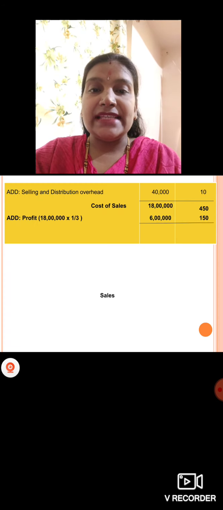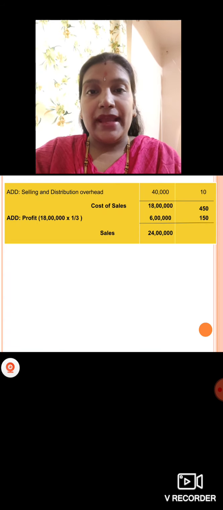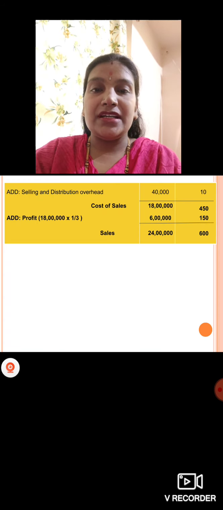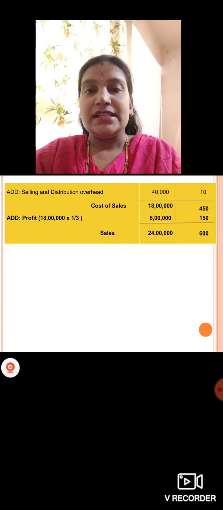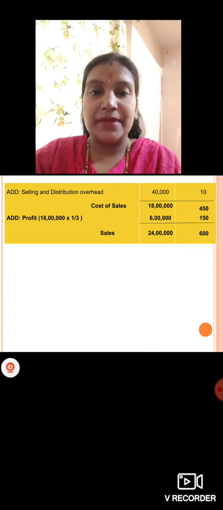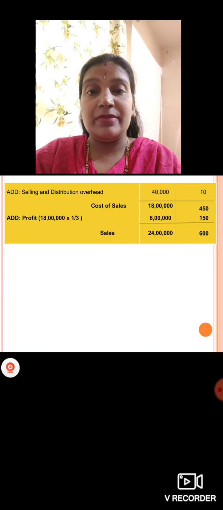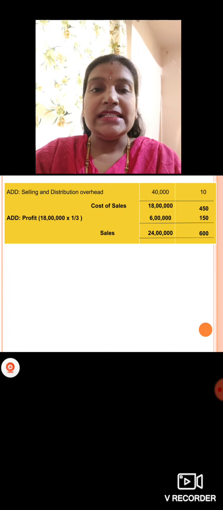So how much will we get as sales now? Selling price, 24 lakh. And per unit it is 600, which you can sell it for, to get a profit of 25% on selling price. So total sales value we have 24 lakh, and per unit, 24 lakh divided by 4,000, you'll get 600 per unit which you can sell.